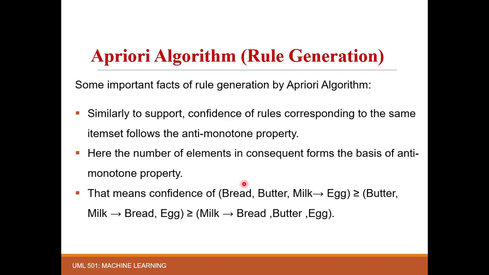In the next step, we increased the size of the consequent by 1: bread and egg, butter and milk. Now again increase the size by 1. So the anti-monotone property says that the rule having one item in the consequent for a frequent item set has confidence greater than the rule having 2, which in turn has more than the rule having 3. Okay. So this property helps us in a better way.